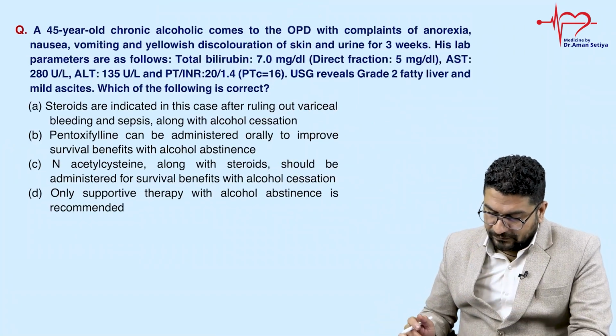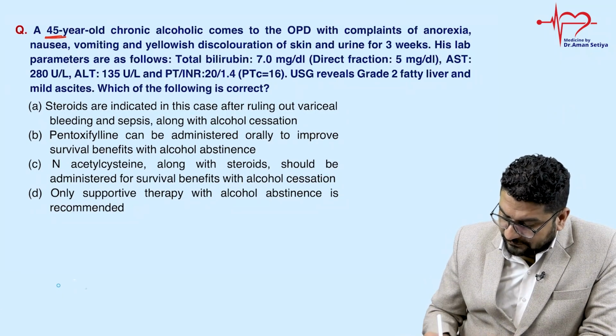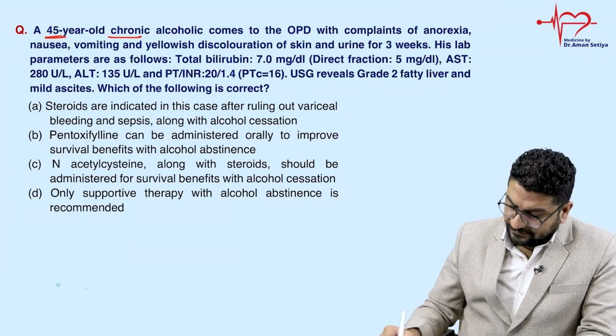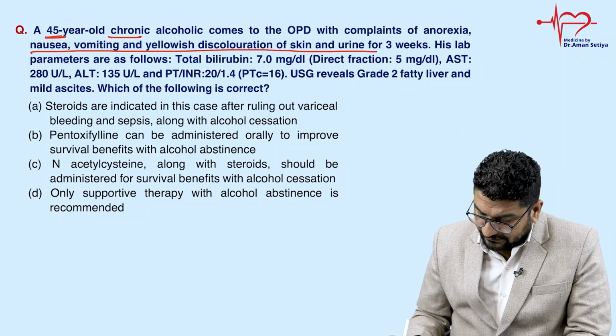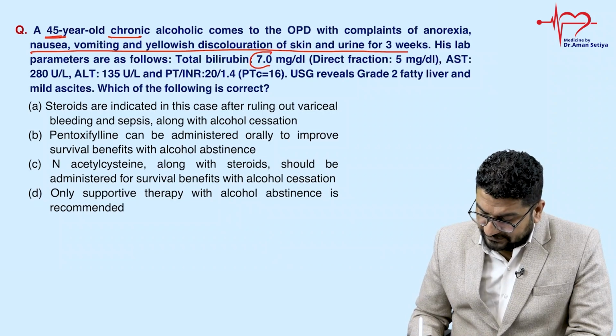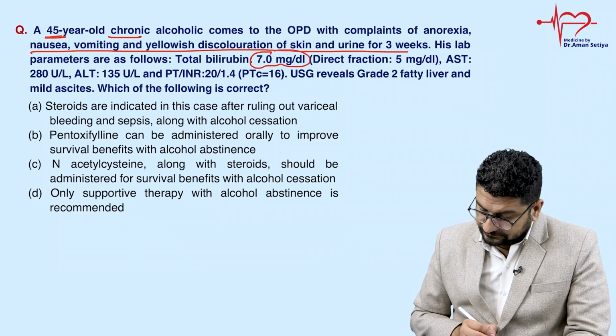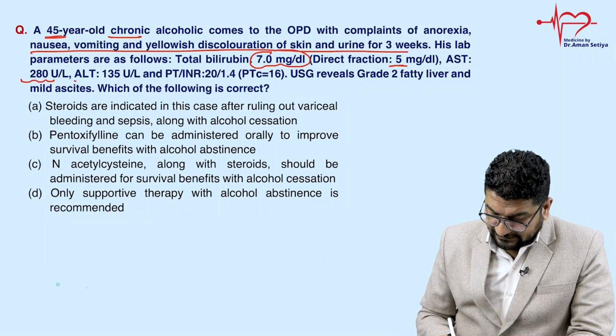Coming to the next question, a 45-year-old chronic alcoholic comes to OPD with complaint of anorexia, nausea, vomiting, and yellowish discoloration of skin and urine for 3 weeks. Lab parameters are bilirubin 7. Bilirubin is very high, very, very important. Then direct fraction is 5, AST is 280, ALT is 135.